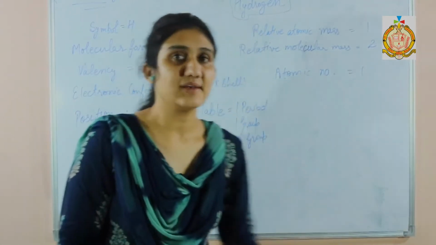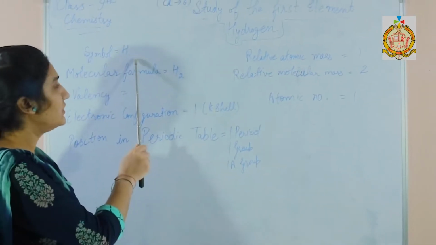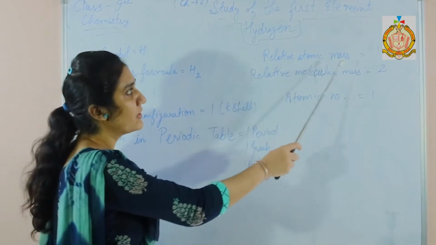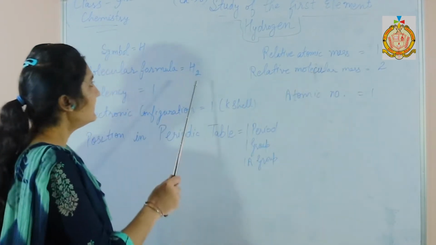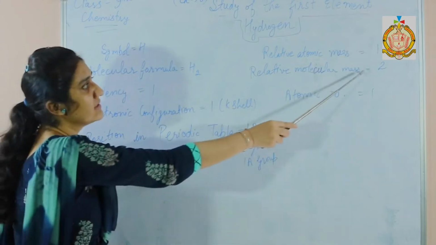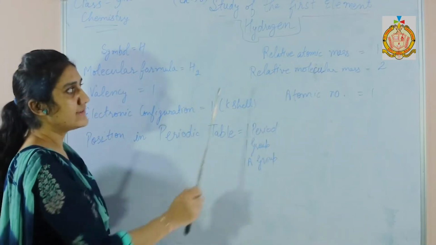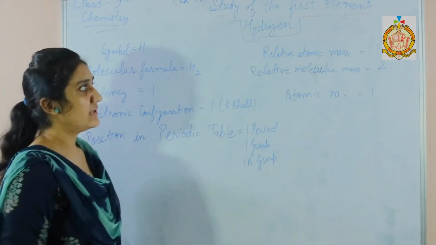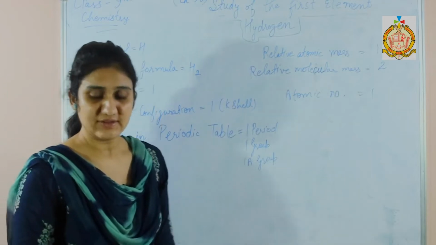Relative atomic mass of hydrogen is 1. Since it has only one proton and no neutron, so its relative atomic mass is 1, and the relative molecular mass is 2, because in the molecular form it has 2 in subscript. So it has relative molecular mass as 2 and its atomic number is 1.